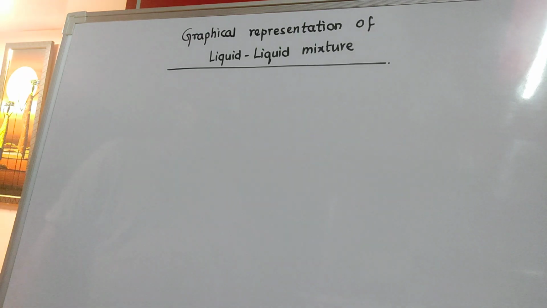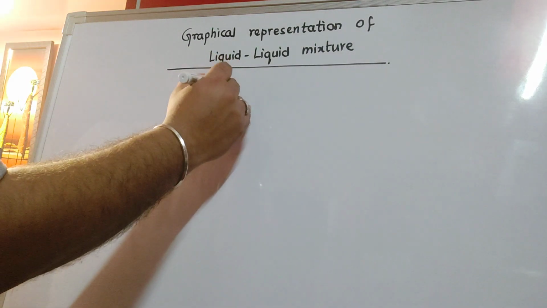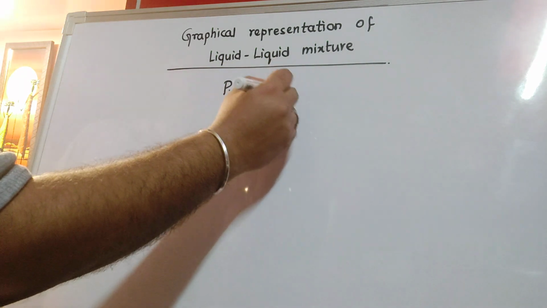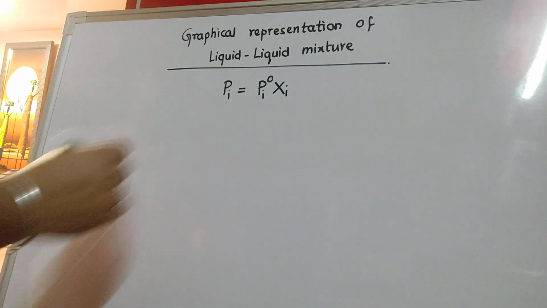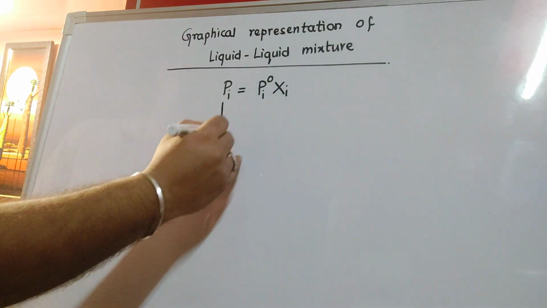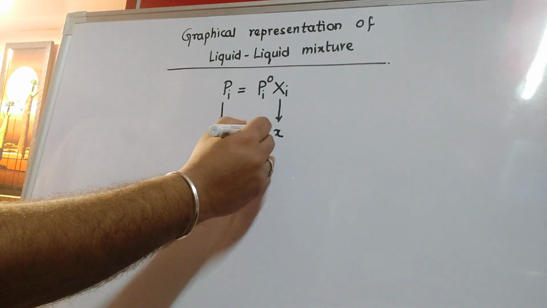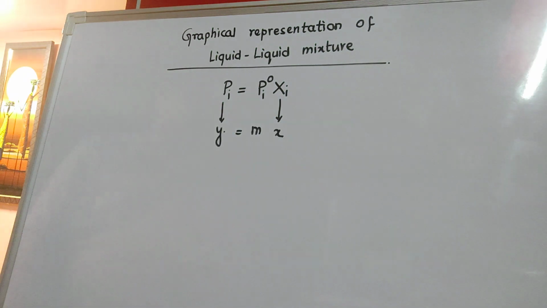Talking about the graphical representation of liquid-liquid mixture, say A and B, both of which are volatile and both following Raoult's law, we have the general expression of Raoult's law as Pi equal to Pi degree into Xi. So if I make Pi as Y and Xi as X, we can see that the equation is similar to Y equal to mx, where the intercept c is 0.